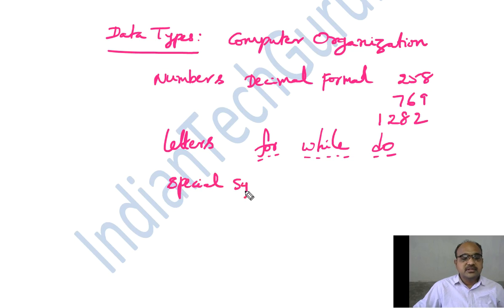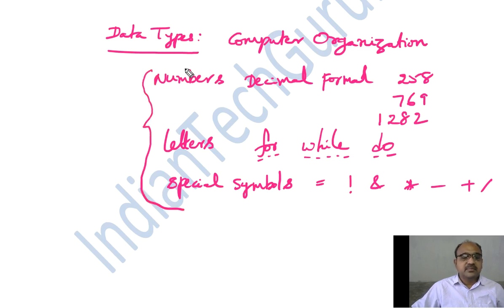Special symbols. We use equal to, not, and, literally several such symbols we regularly use. Into, minus, plus, divided by. Like this, we need some special symbols. Ultimately, all these things, let it be numbers, letters, special symbols, must be represented in a computer system in a binary format.